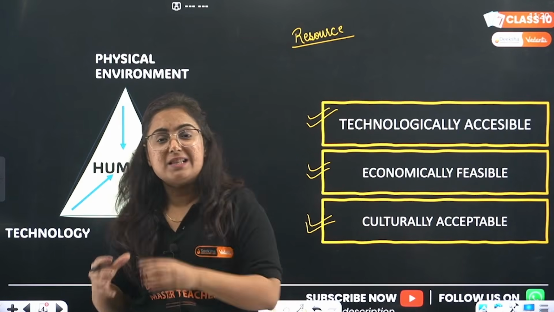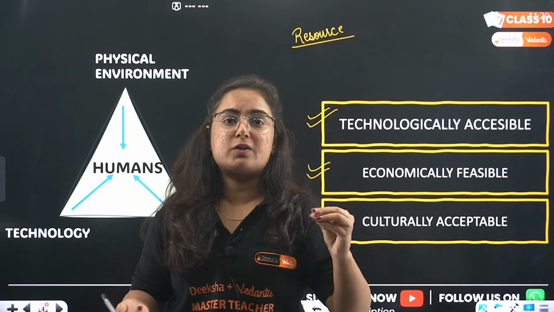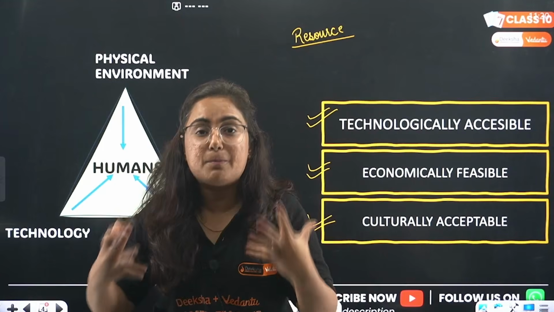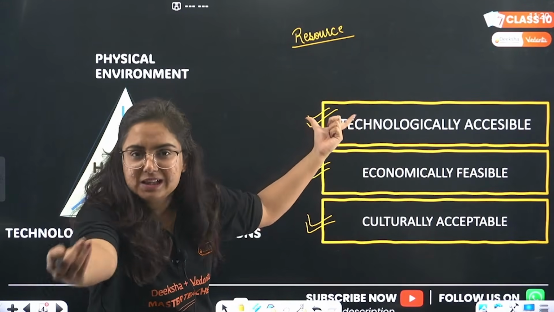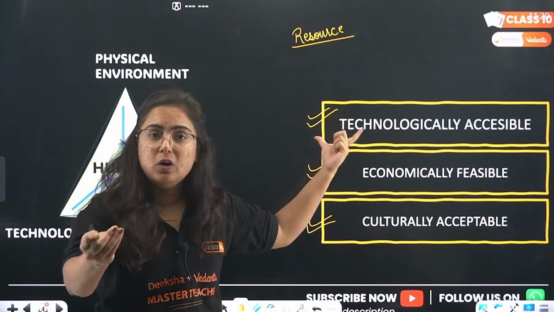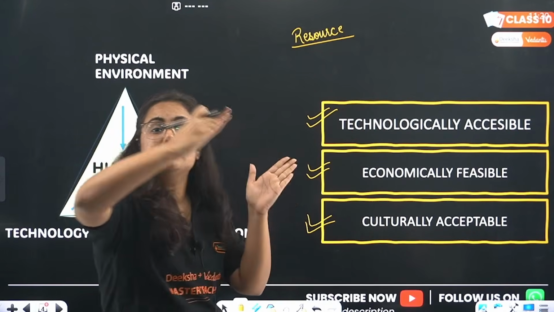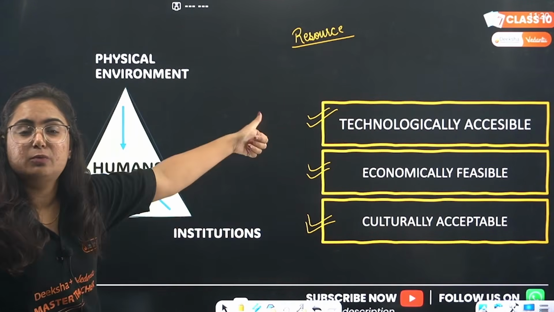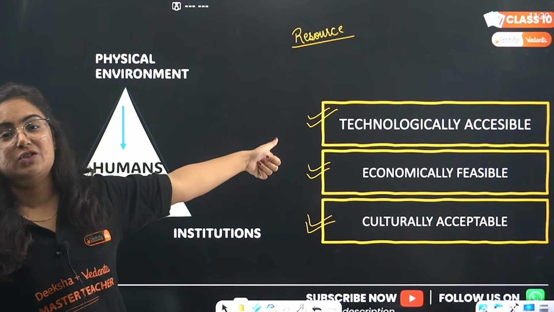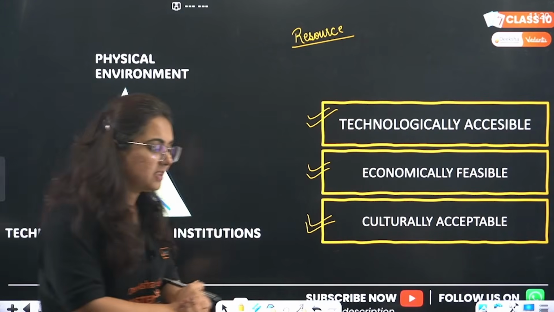It does not mean that uranium is not a resource. It is useful to us, but the problem is we do not have the technology to reach that resource. So a substance becomes a resource only provided these 3 conditions, in which the first one is technological accessibility.